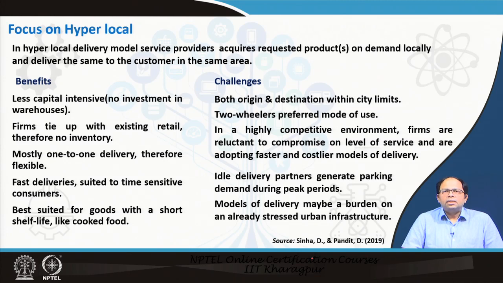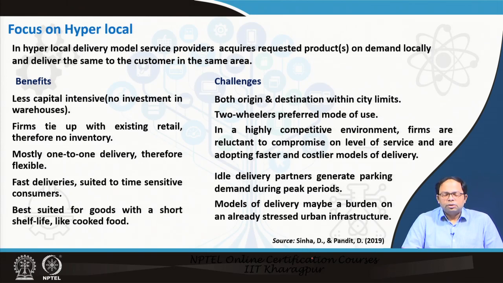Now, what are the challenges? One of the biggest challenges in this kind of delivery is that both origin and destination are within the city limits. So, these are subject to regulation, subject to all the laws, taxes and everything, and two-wheelers are the preferred mode of use. As soon as two-wheelers are used, it is difficult to say whether this particular trip is part of the passenger trips or part of the freight network, the freight travel demand.